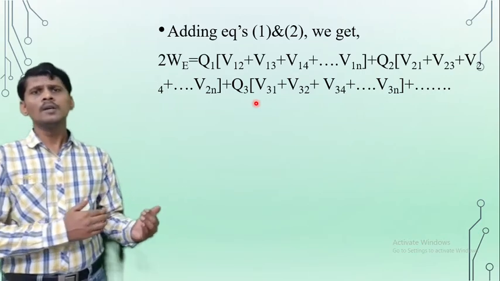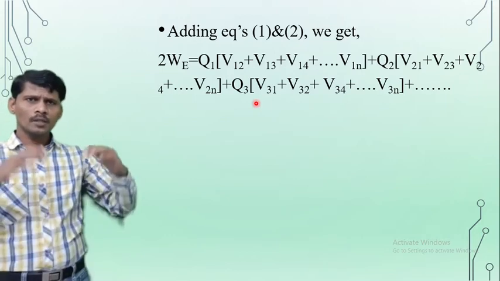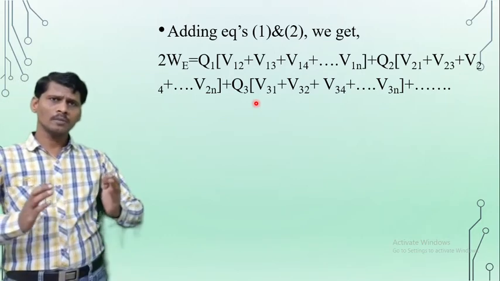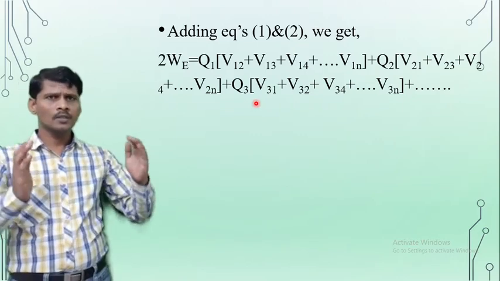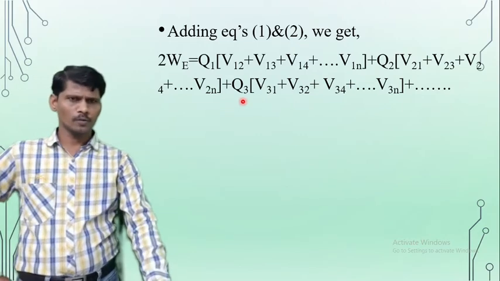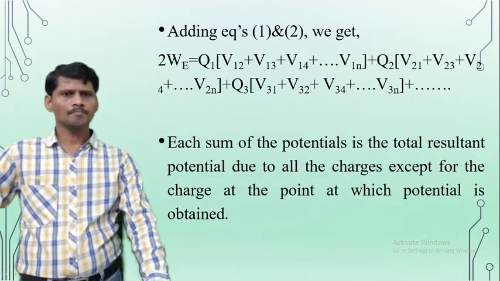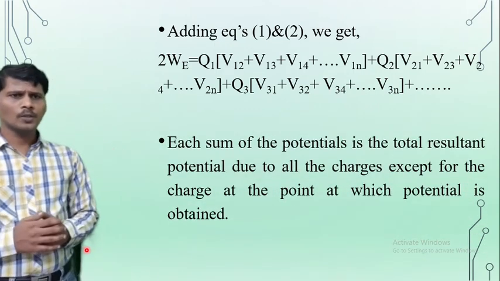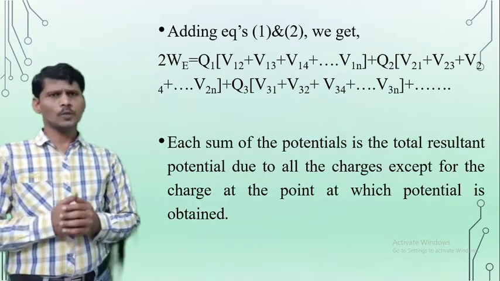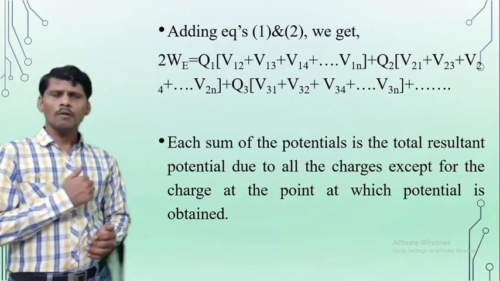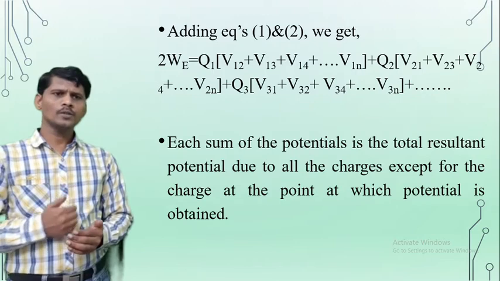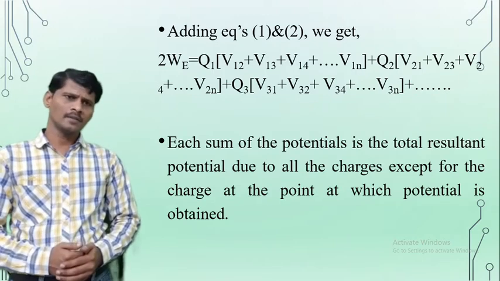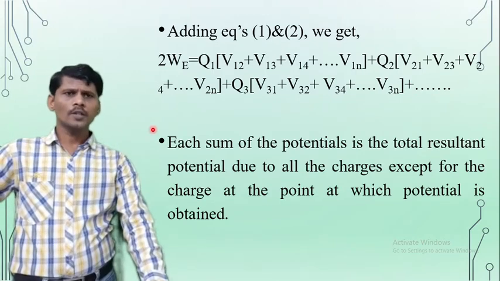Similarly, take the common factor Q4 and the remaining terms within the bracket, and also take the common Qn and the remaining terms within the bracket. Therefore, each sum of the potential is the total resultant potential due to all the charges except for the charge at the point at which the potential is determined.